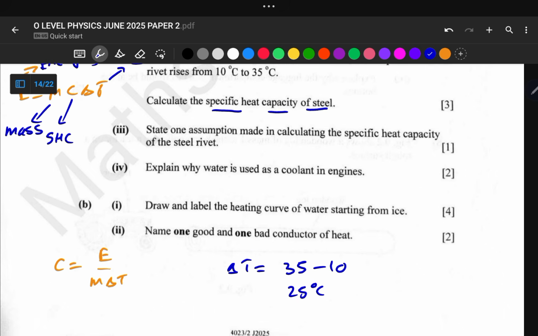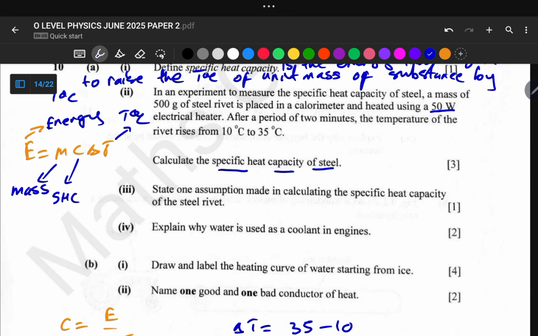And our energy, given that we have the power of the electrical heater, for us to calculate energy we are going to use the relationship between power and energy. Power is the rate at which energy is delivered. So when we say the rate, we simply mean we are dividing energy by time.